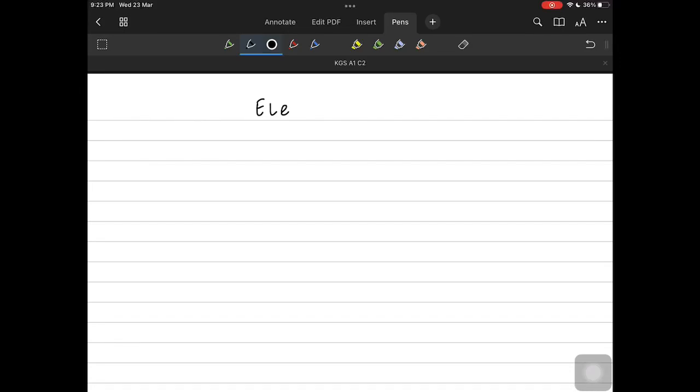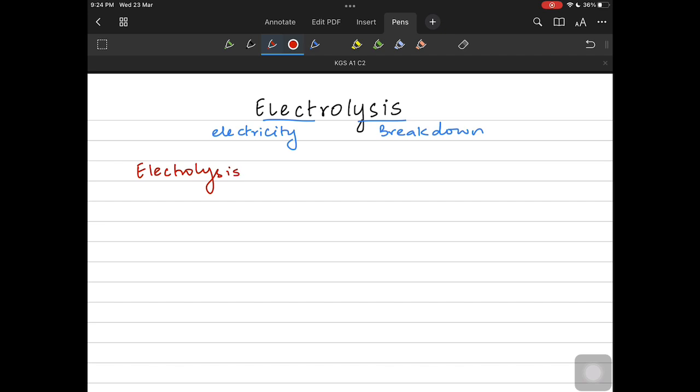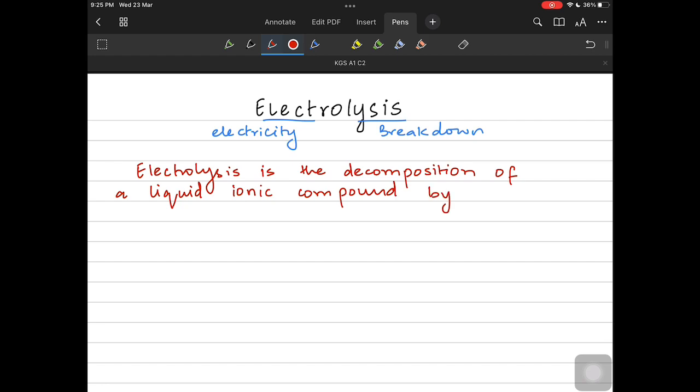Hey everyone, so we're starting a series on a much anticipated topic, that is electrolysis. First, we'll understand that electro comes from electricity, which means flow of charges, and lysis means breakdown, like hydrolysis is also a word, which again means breakdown. So electrolysis is the decomposition of a liquid ionic compound by the passage of electric current.